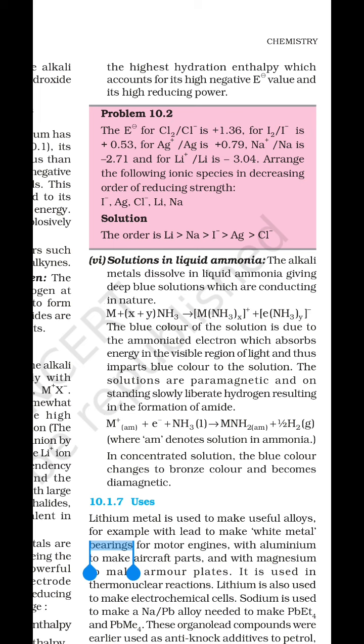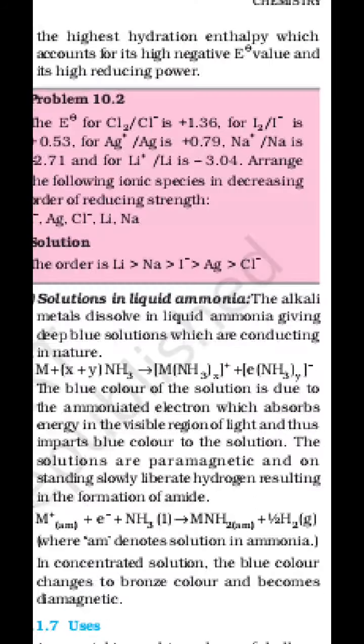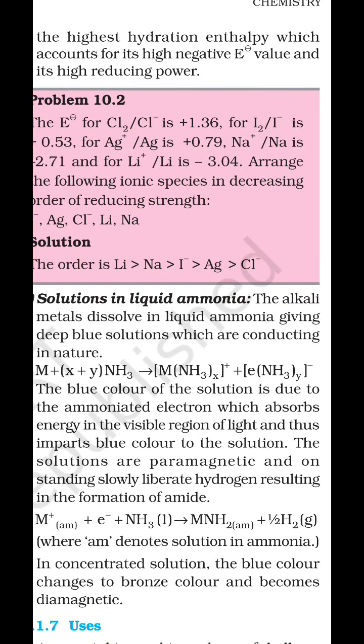Here the reduction potential of iodine is 0.53. Reduction potential of silver is this one. Sodium is -2.71. Lithium is -3.04. Arrange the following ionic species in decreasing order of reducing strength.